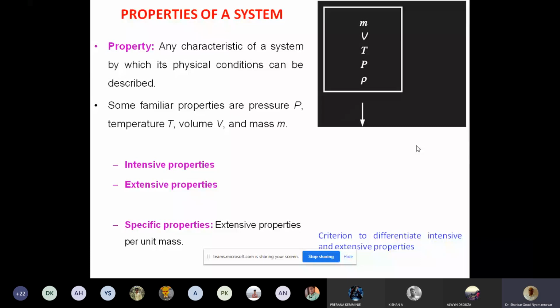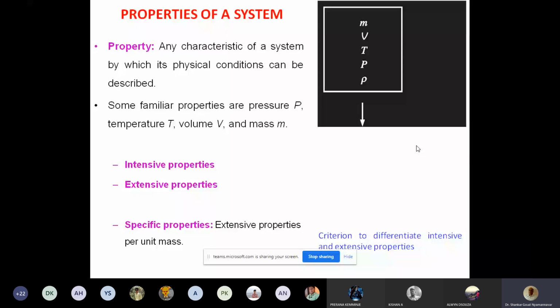When the bottle was outside, the inside pressure and outside pressure were the same. Therefore, the bottle was intact. When the bottle was kept in the fridge, the inside pressure reduced. Therefore, the bottle got crushed. So that is how it happens. Essentially, any property is any characteristic of a system by which its physical condition can be described. Anything that affects the physical condition of the material is known as a characteristic.